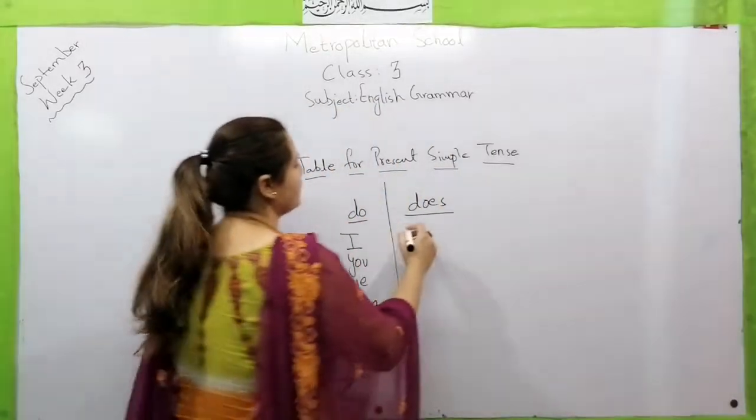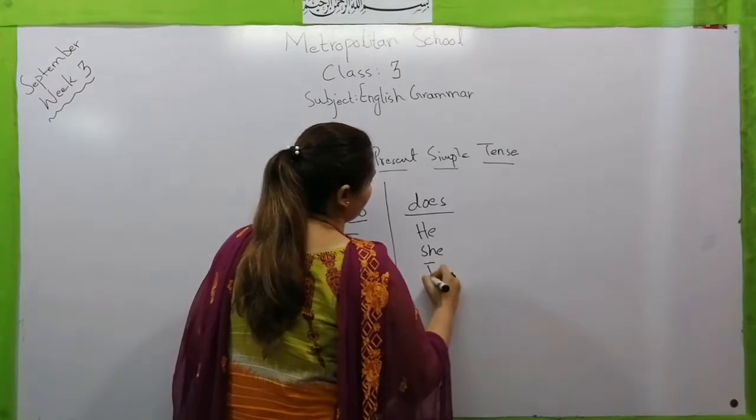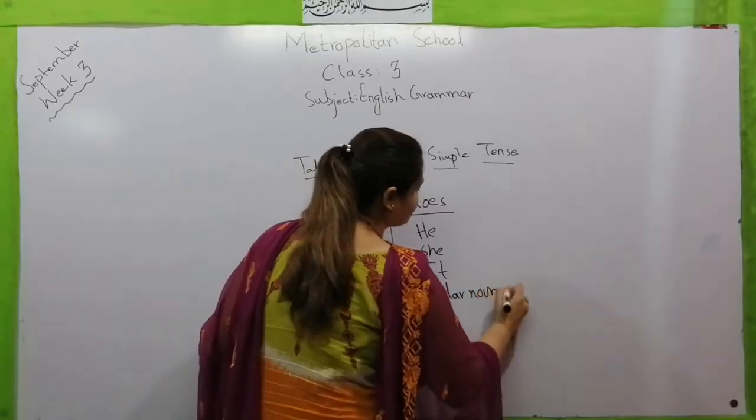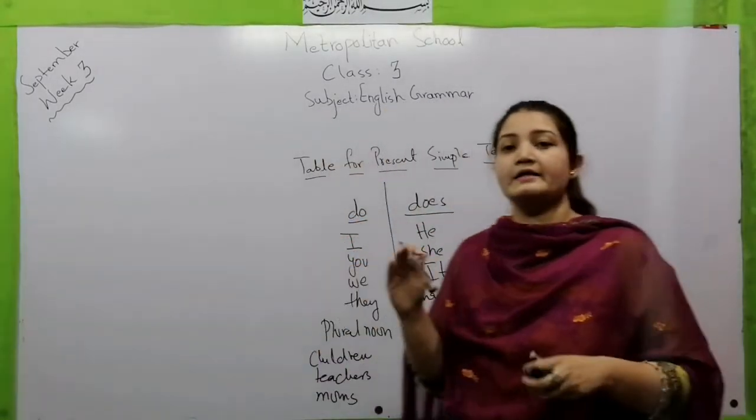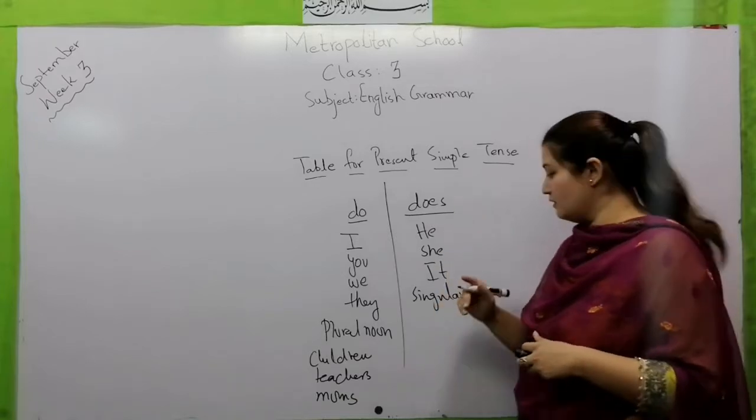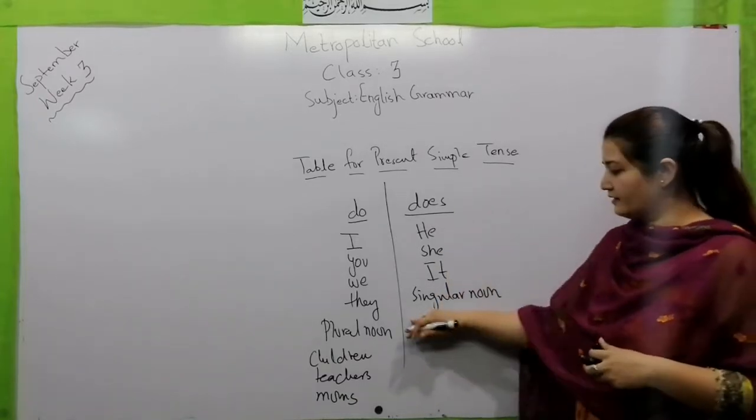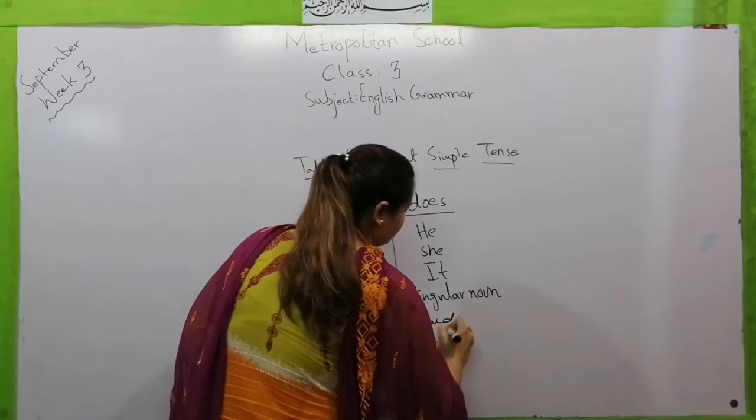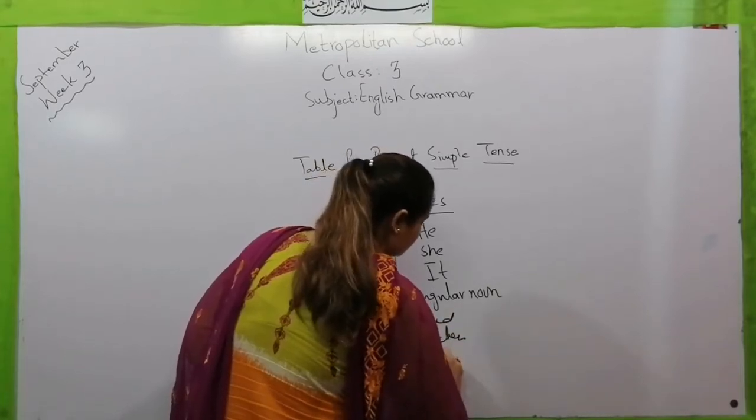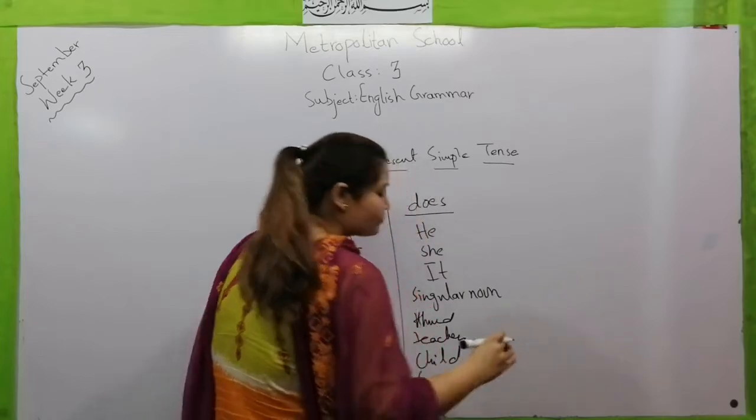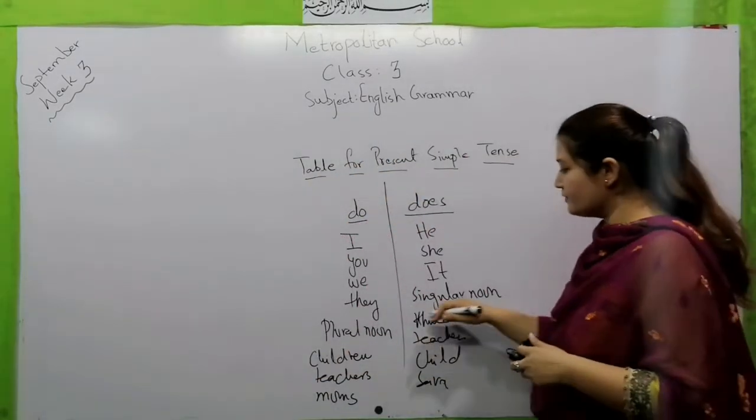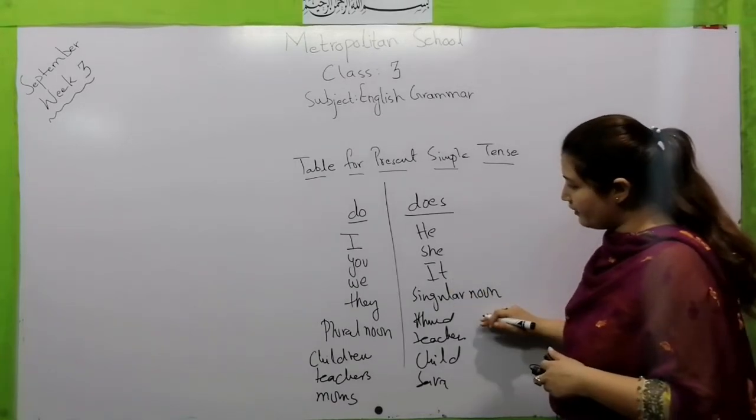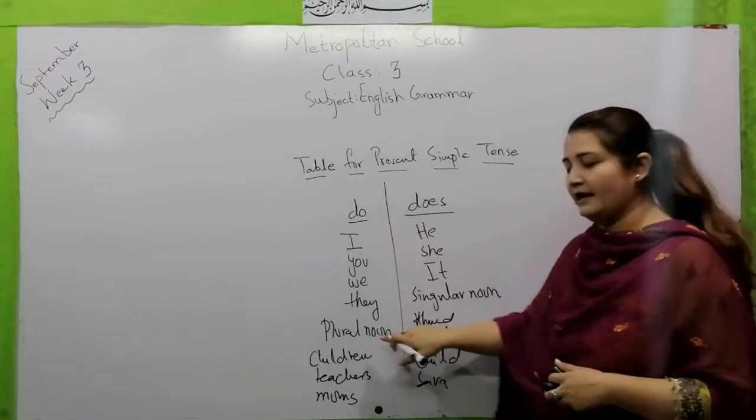And whenever we talk about he, she, it or any singular noun. Now what is a singular noun? A singular noun is something that is one, not more than one. For example, Ahmad or teacher, child, Sarah, anything that is singular is considered a singular noun, and you can use does with these: he, she, it, singular noun. Do goes with I, you, we, they and any plural noun.